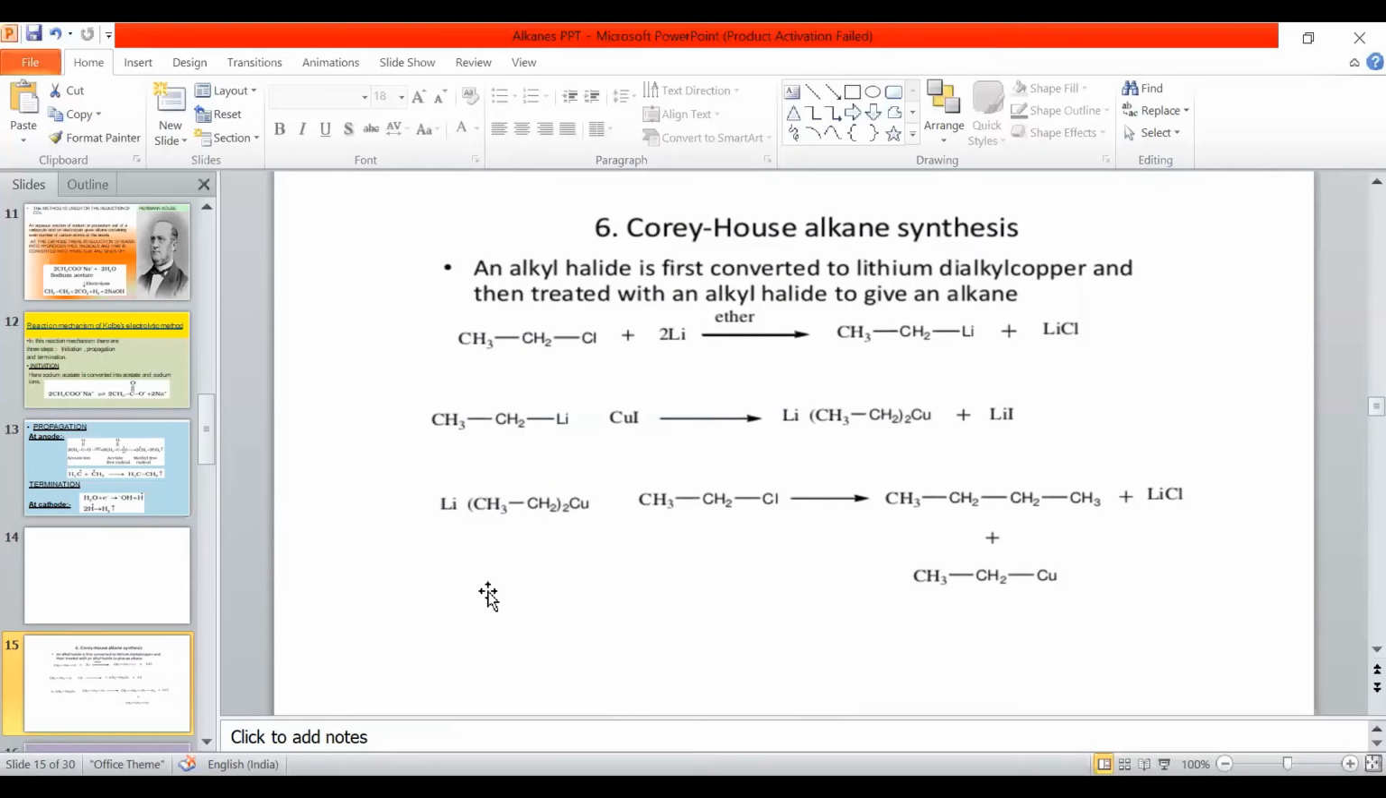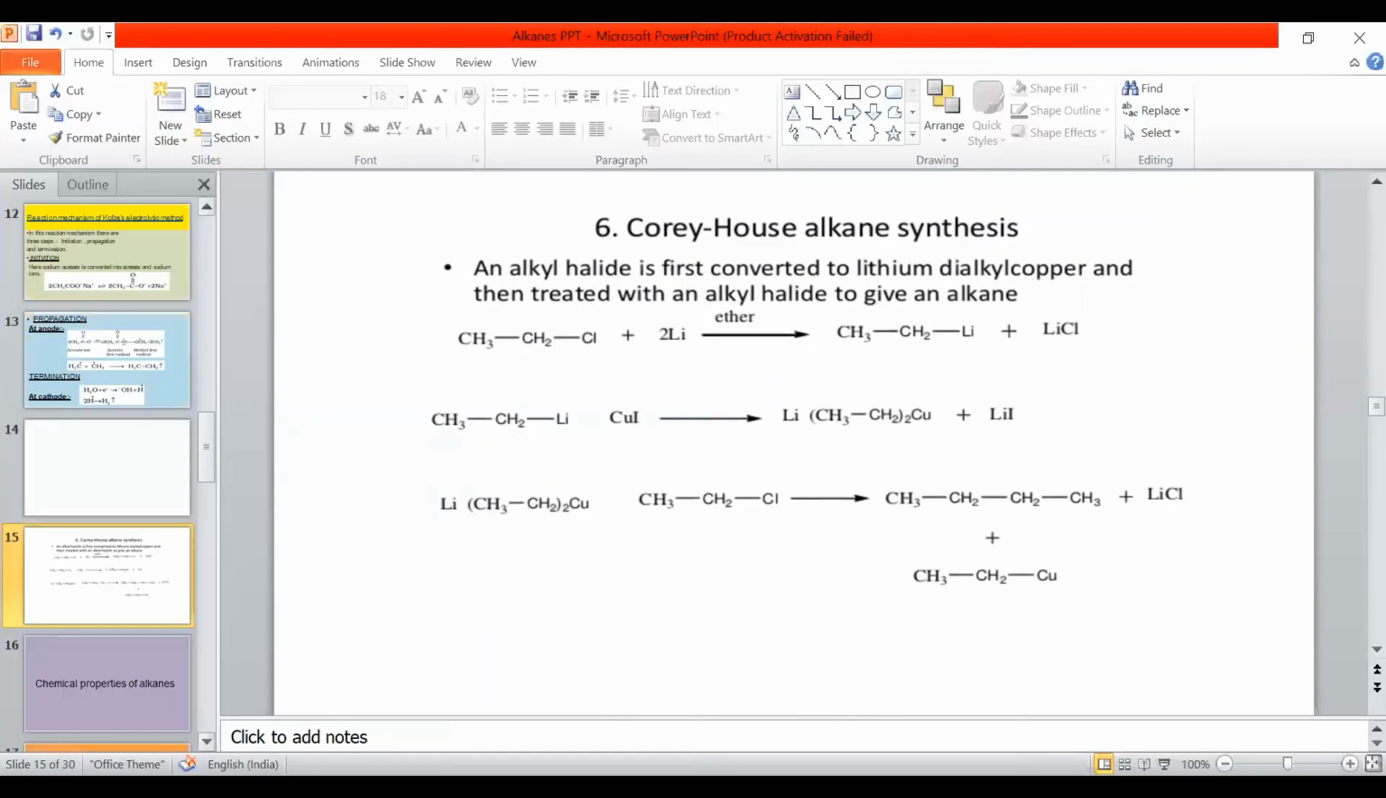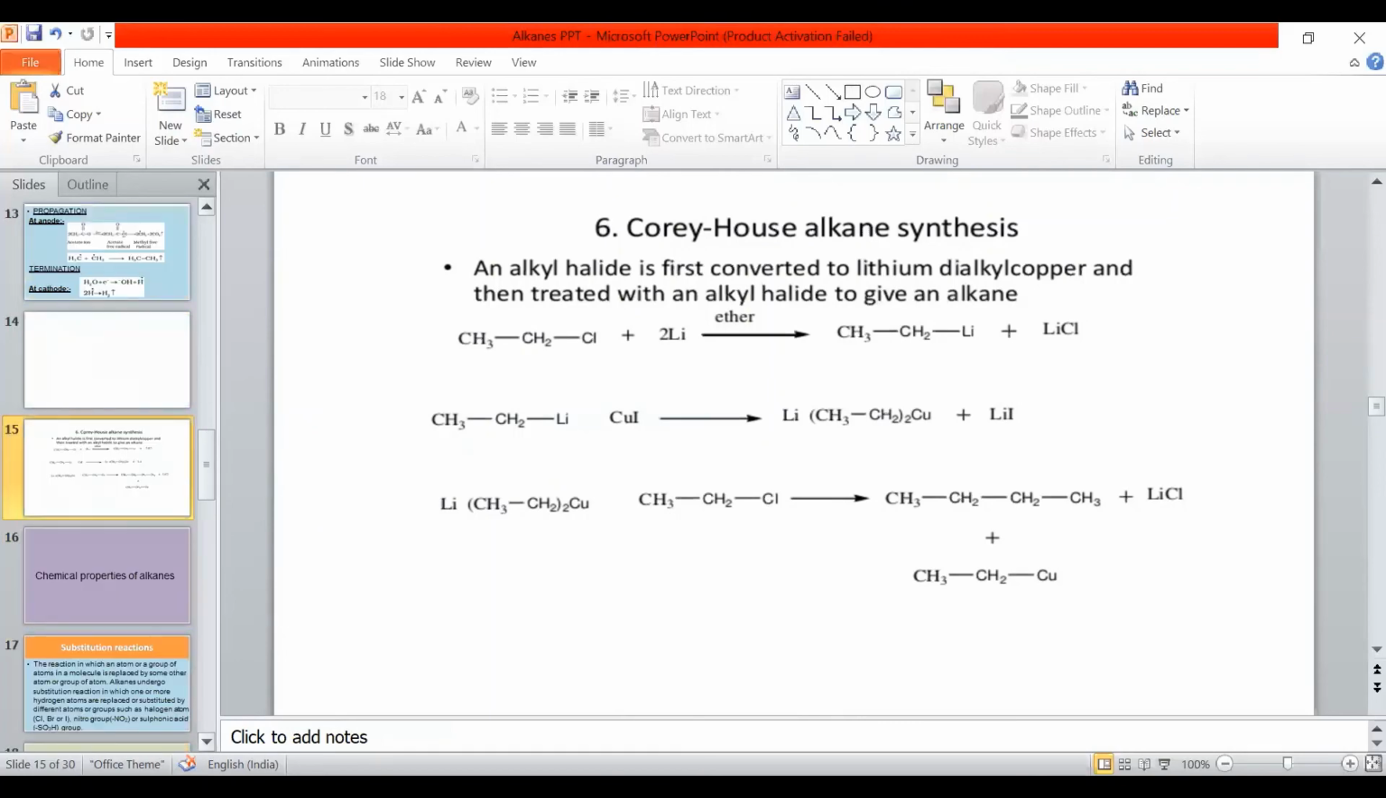In today's class, I think we have seen the methods of preparation of alkanes. And if we go for properties, in the beginning only I told you, alkanes are less reactive. They show less affinity for chemical reactions. Hence, they are called paraffins. But under high temperature and high pressure, they react.